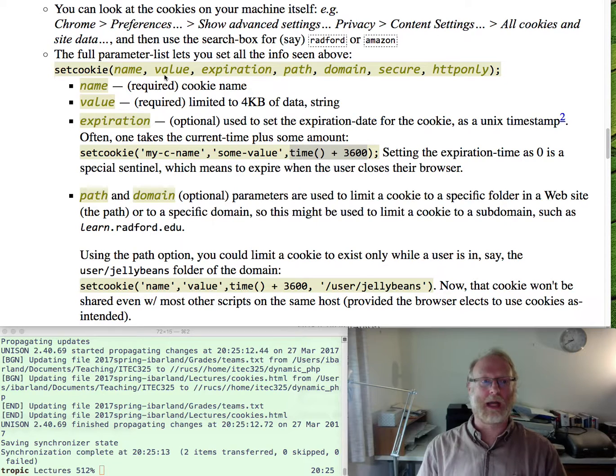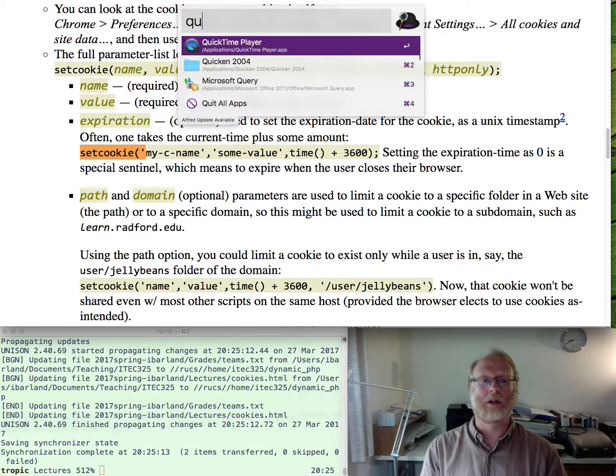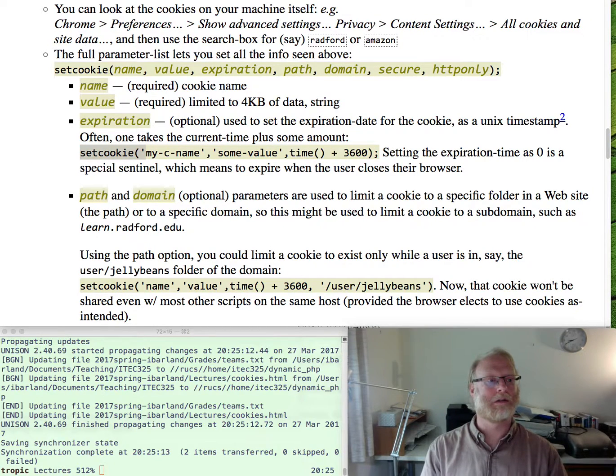Okay, so those are some of the details about cookies. We'll come back next time and talk more about calling set cookie and then some of the security issues involved with this. And I will figure out how to stop this video there.